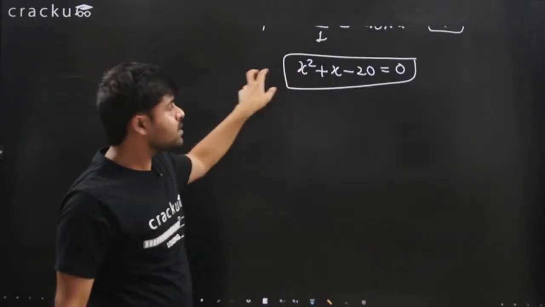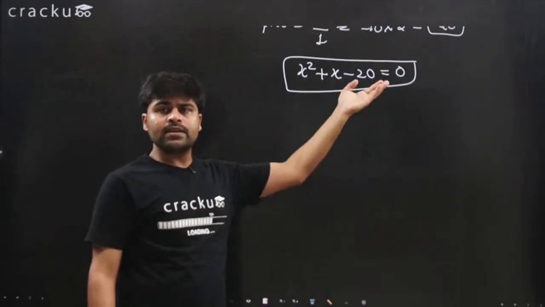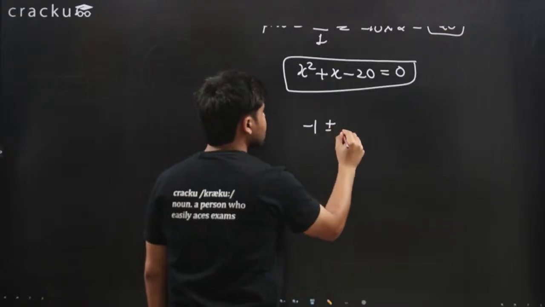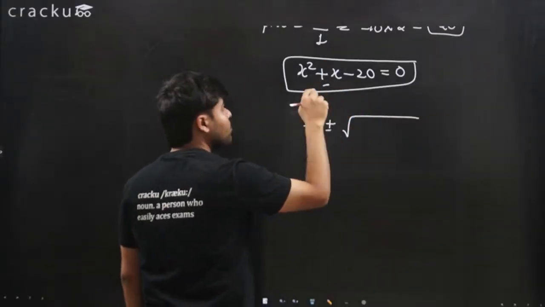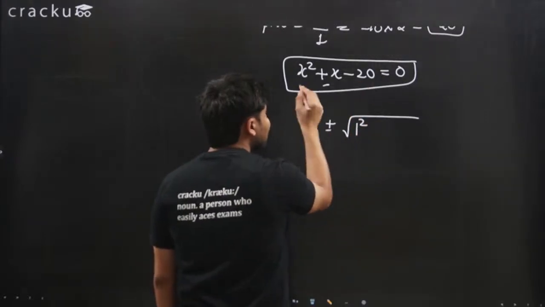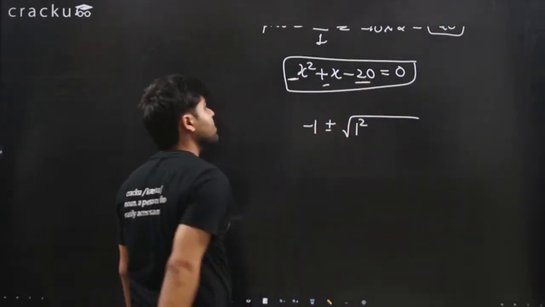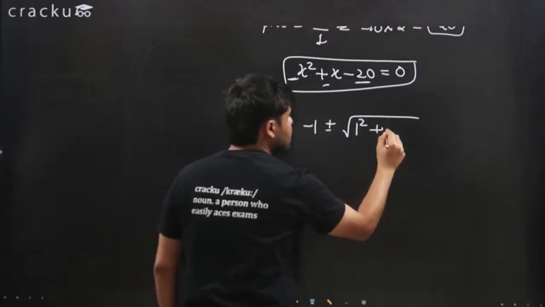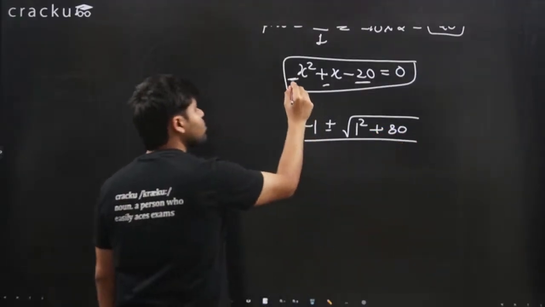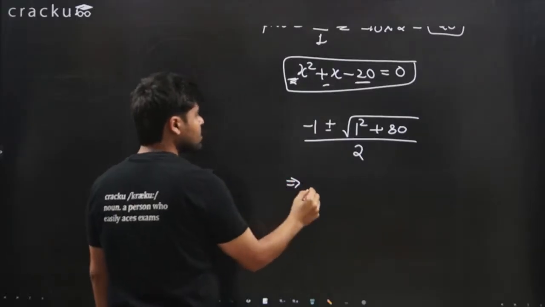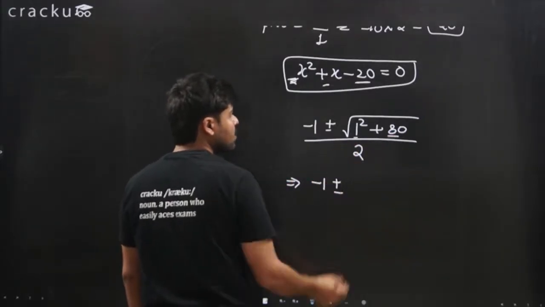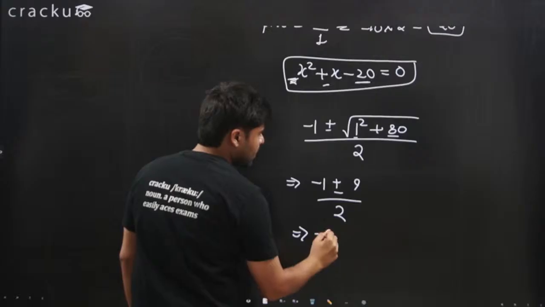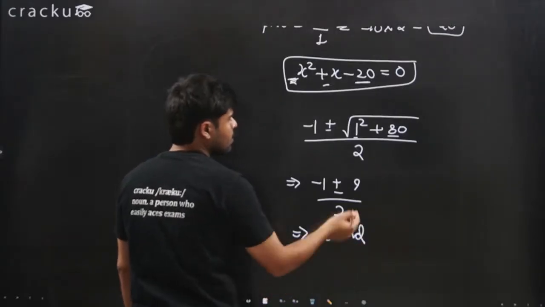We just need to find the roots of this. That's what we are asked. So we can just put minus b, which is minus 1, plus minus square root of b squared, which is 1 squared, minus 4 times 1 times minus 20. Minus 4 times 1 times minus 20 is 80, so this will be plus 80. Divide by 2a, which is 2 times 1, which is 2. This will give us minus 1 plus minus square root of 81. The square root of 81 is 9. Divide by 2. This will be minus 5 and 4.